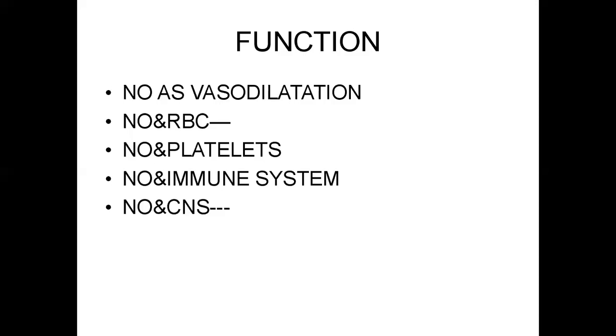Nitric oxide in the nervous system. Nitric oxide acts as a neurotransmitter in NANC, that means non-adrenergic, non-cholinergic transmission. It innervates smooth muscle of the GIT, so it delays gastric emptying time. It also acts in the corpora cavernosa, that is the penis, causing erection of the penis, and in the esophagus. It innervates all the smooth muscles discussed above.